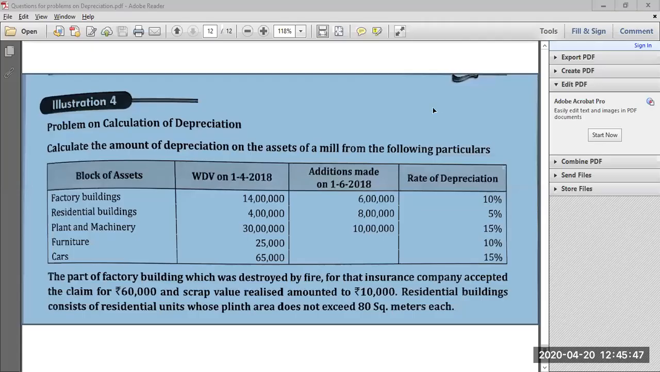Hello students, today we are going to discuss another problem, which is the last problem for your depreciation. Now look at this problem. They have given: calculate the amount of depreciation on assets of a mill from the following particulars.